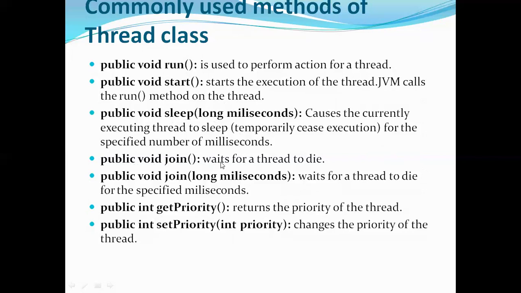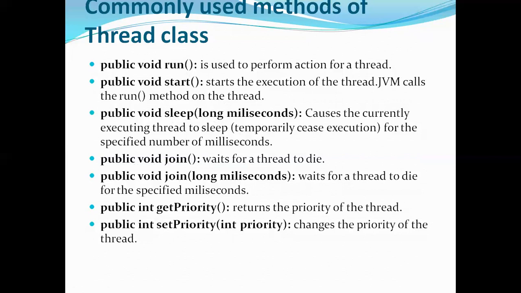What is join? Join is basically used for synchronization. So here the meaning is wait for the thread to die. Imagine, I'll just give one example. Imagine that you have two threads. The first thread is generating alphabets, the second thread is generating numbers. Now if I run the two threads simultaneously, what will happen is one alphabet and one number will come in the output simultaneously. So one alphabet, then alphabet and number, likewise.